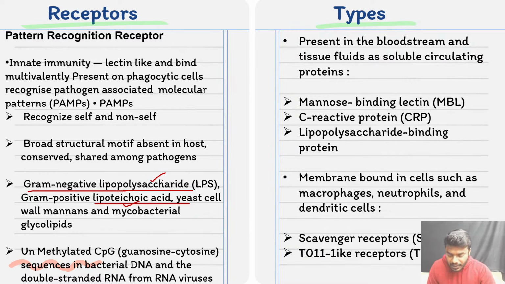Suppose, for example, yeast enters our body as an antigenic substance. Yeast releases its cell wall components named mannans. Or certain bacteria release glycolipids. Or certain bacteria release their bacterial DNA sequences, which we can call CpG sequences, as their antigen.